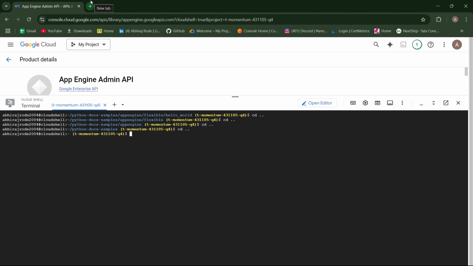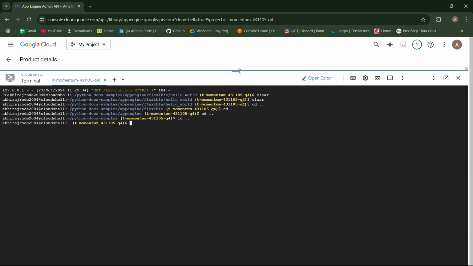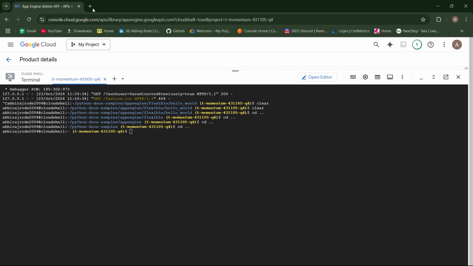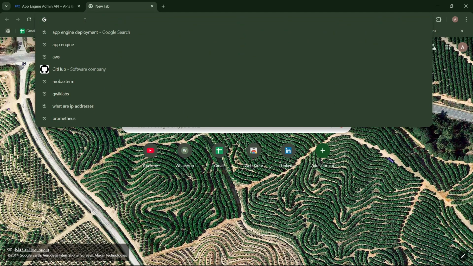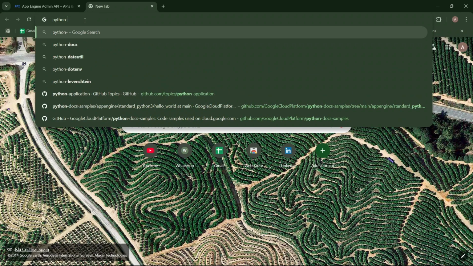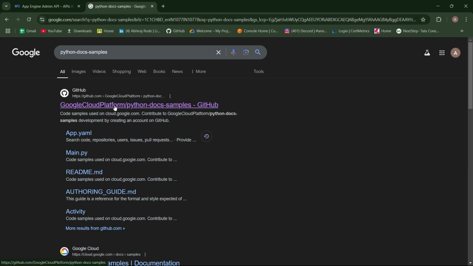If you have the application configurations, you can directly upload them from here. Otherwise you can search for a basic application, that is Python doc samples. You will get these links.